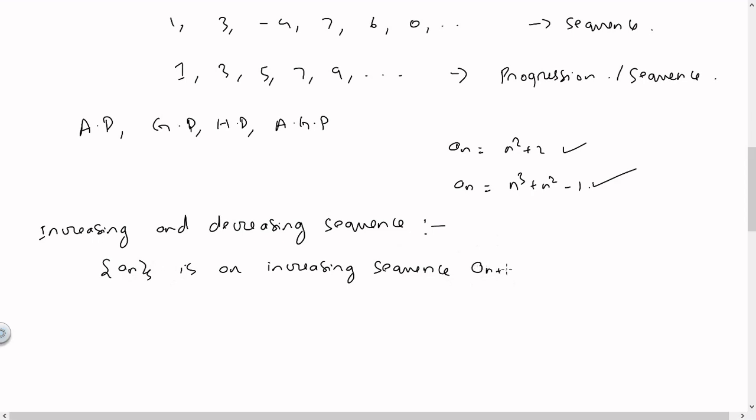Let's say an plus 1 is greater than an for every n belonging to N. So that is for every value of n, for every natural number, the next term will be greater than the previous term. Then such a sequence we call an increasing sequence. And alternatively, if an plus 1 is less than an for every n belonging to N, then we can call such a sequence a decreasing sequence.